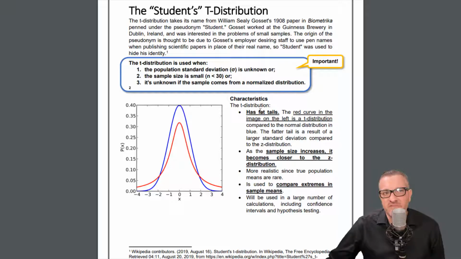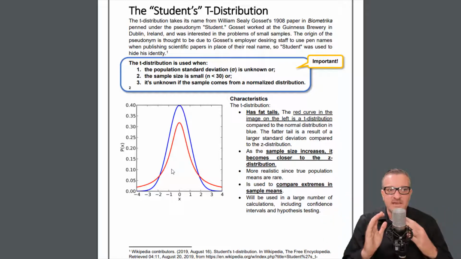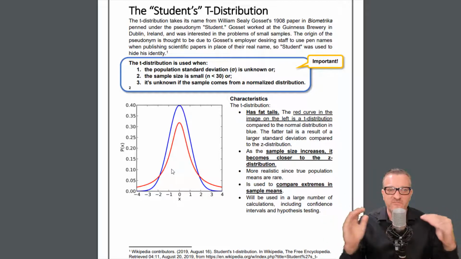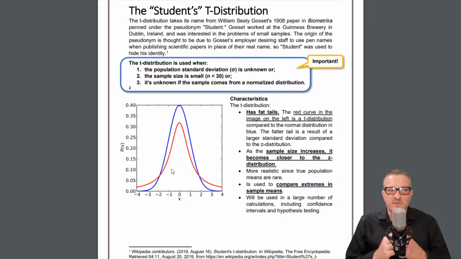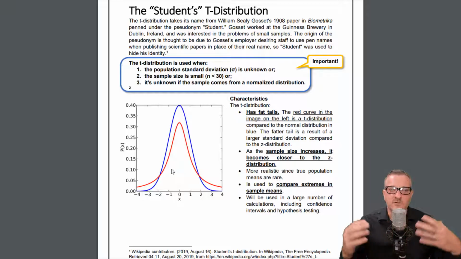It says characteristics of the t-distribution. It has fat tails. If you take a look at this, the red curve in the image on the left is a t-distribution compared to the normal distribution in blue. If you think about a normal distribution, technically a perfect normal distribution would be very pointy, so the data would be very grouped towards the middle. And it makes sense because with the frequency of the data, it's going to group towards the middle, and very rare events end up being on the far edges, the tails.